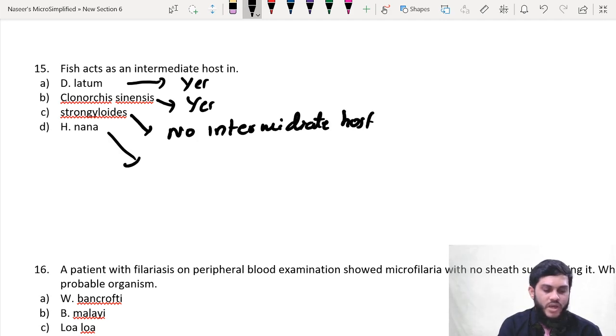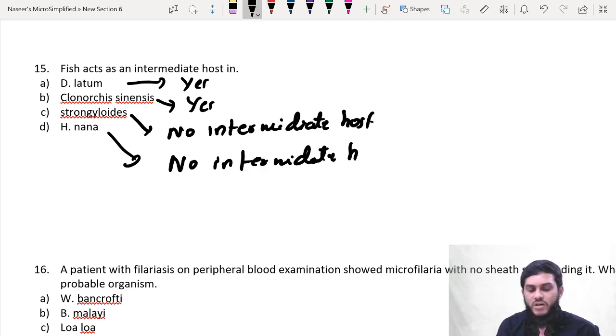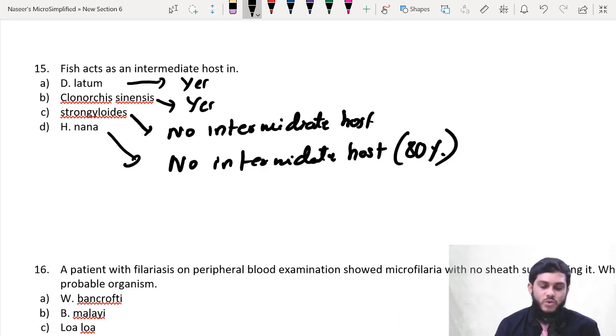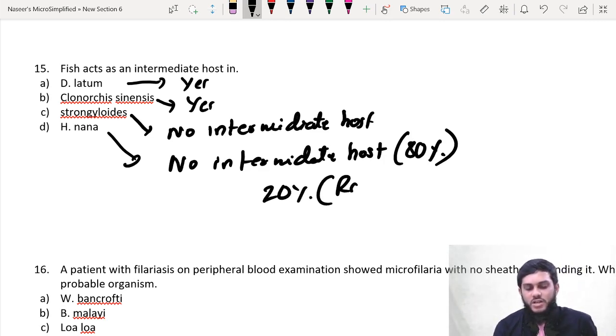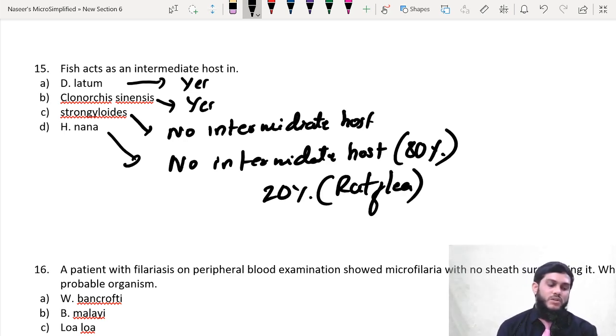H. nana also usually has no intermediate host. In 80% of the cases, there is no intermediate host. But in 20% of cases, there is an intermediate host, and the intermediate host is the rat flea. So in this question, both the answers are right: Diphyllobothrium latum and Clonorchis sinensis.